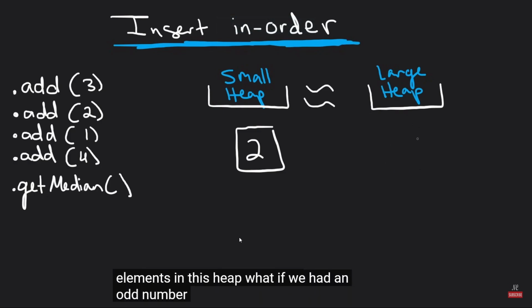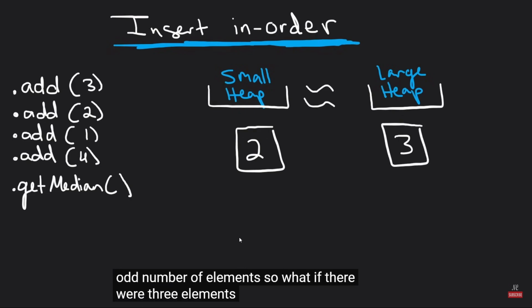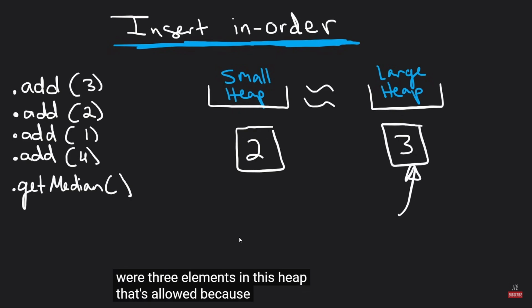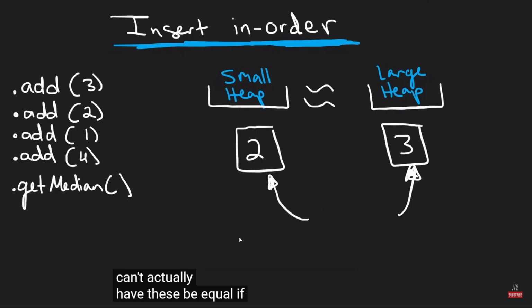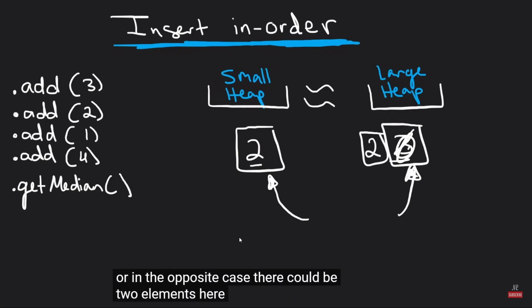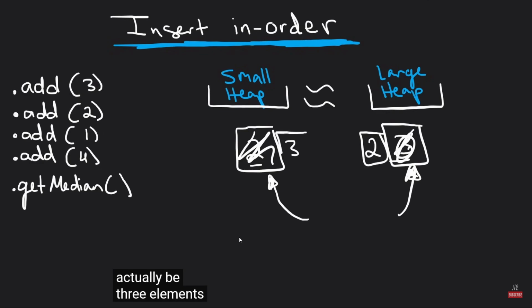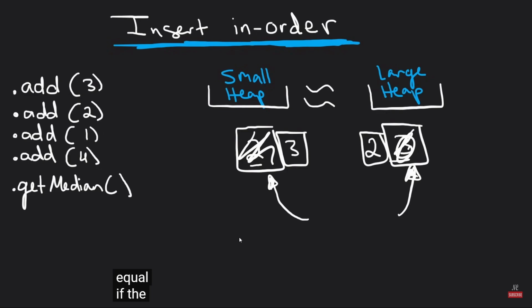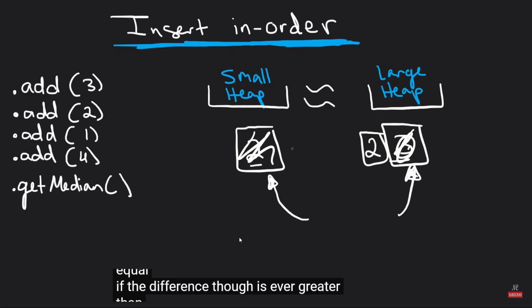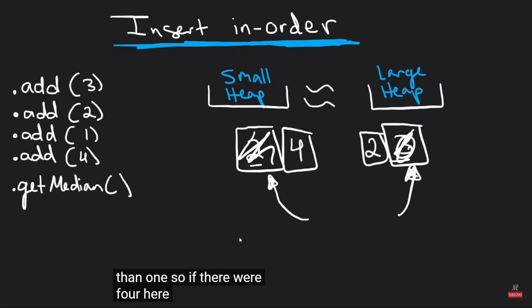What if we had an odd number of elements? So what if there were 3 elements in this heap? That's allowed because we know that we can't actually have these be equal if there's a 2 and a 3, right? Or in the opposite case, there could be 2 elements here and there could actually be 3 elements here. That's also allowed because we know that's approximately equal. If the difference, though, is ever greater than 1, so if there were 4 here and 2 here, we know then we have to balance them, right?